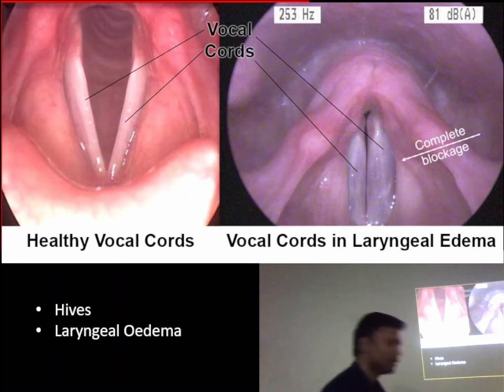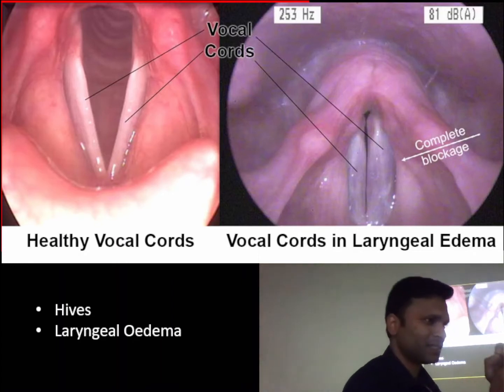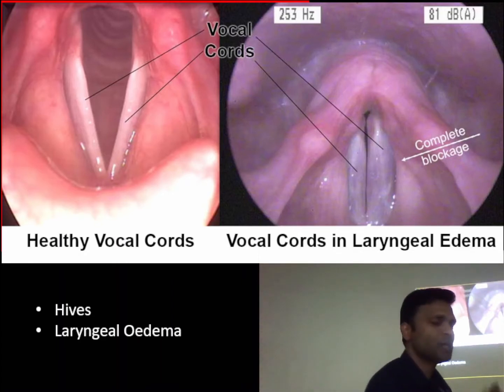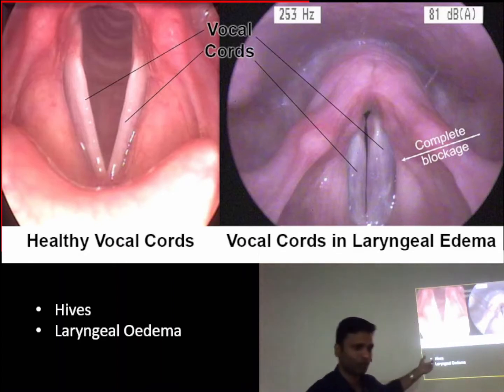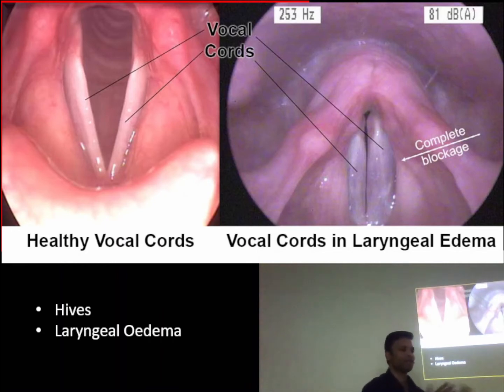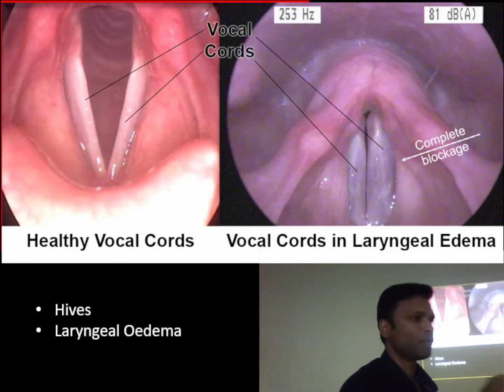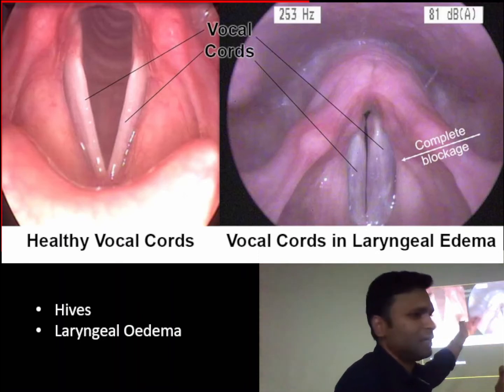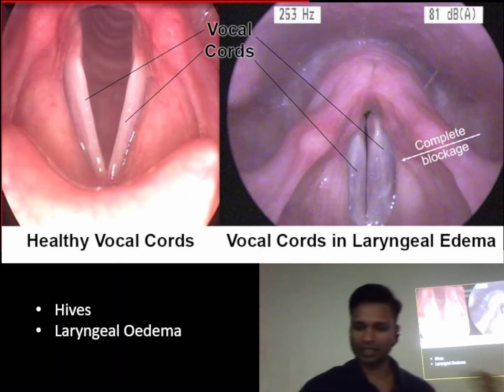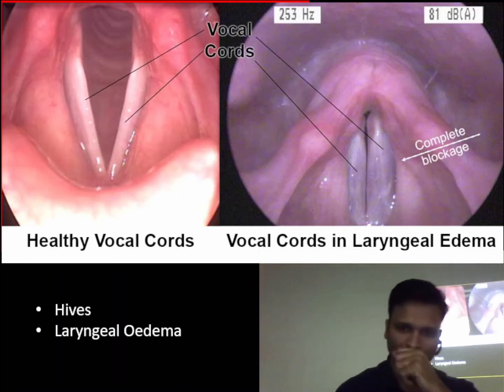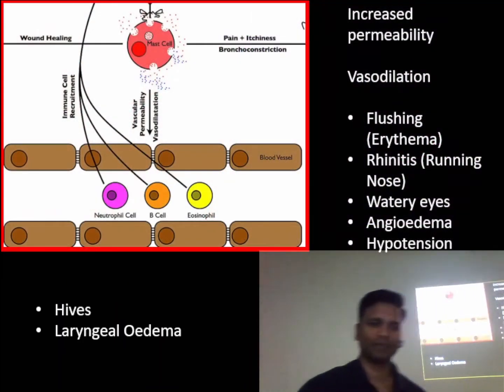And if there is a lower airway obstruction because of this bronchospasm and increased mucus secretion, there will be some air exchange. It's not complete blockage. So dyspnea and wheezing will be there in case of bronchospasm. If both are present, there won't be any air exchange, because in the bronchioles there is a possibility of air exchange, but if there is laryngeal edema, there won't be any air exchange. Okay, understood this much? So we have these symptoms.